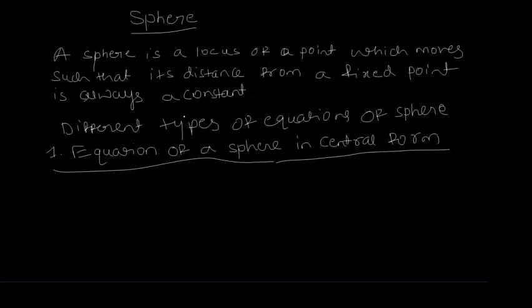Suppose this is the center O, and this is the moving point P, and it moves in such a way that it makes a constant distance with the center point O. So O is called the center of the sphere, and this constant distance is called the radius of the sphere.